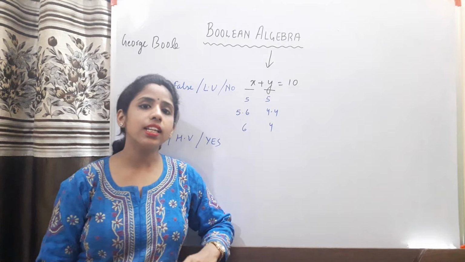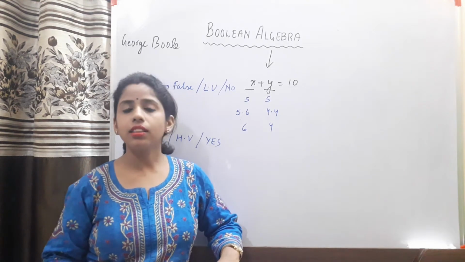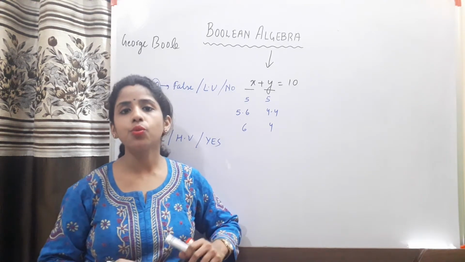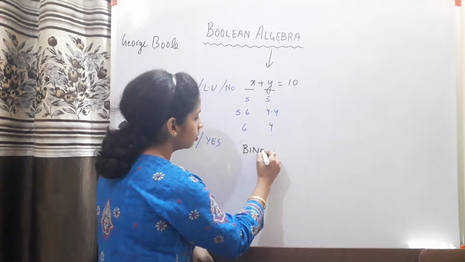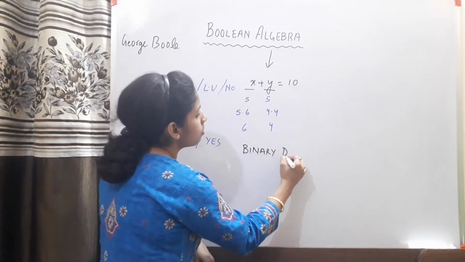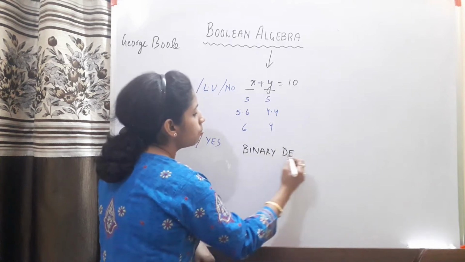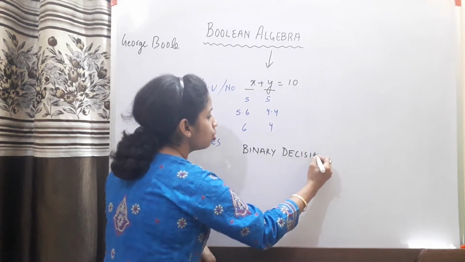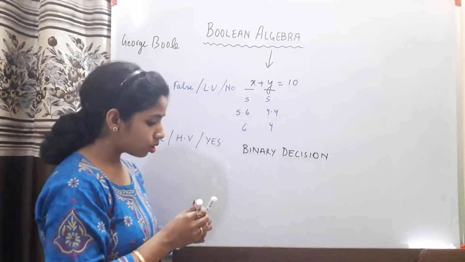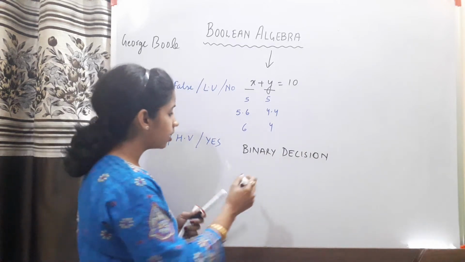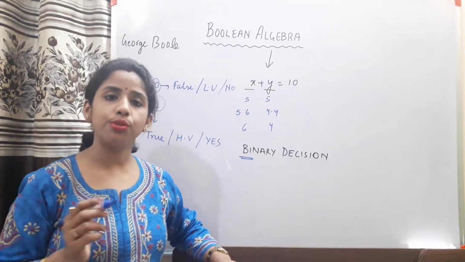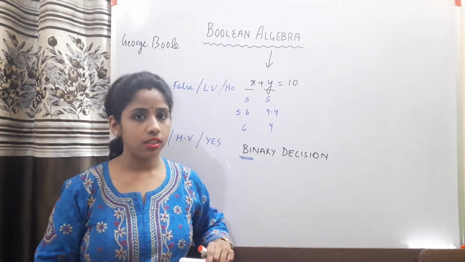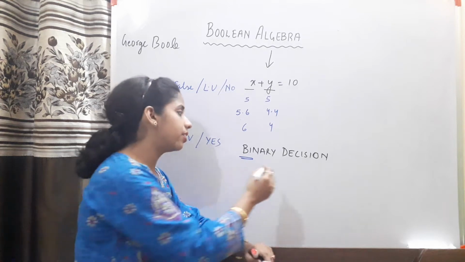Now next in the sequence we have another important term which will be often used here, and that is binary decision. As you know children, the word bi means 2, right? So any decision that results into either true or false is said to be a binary decision.